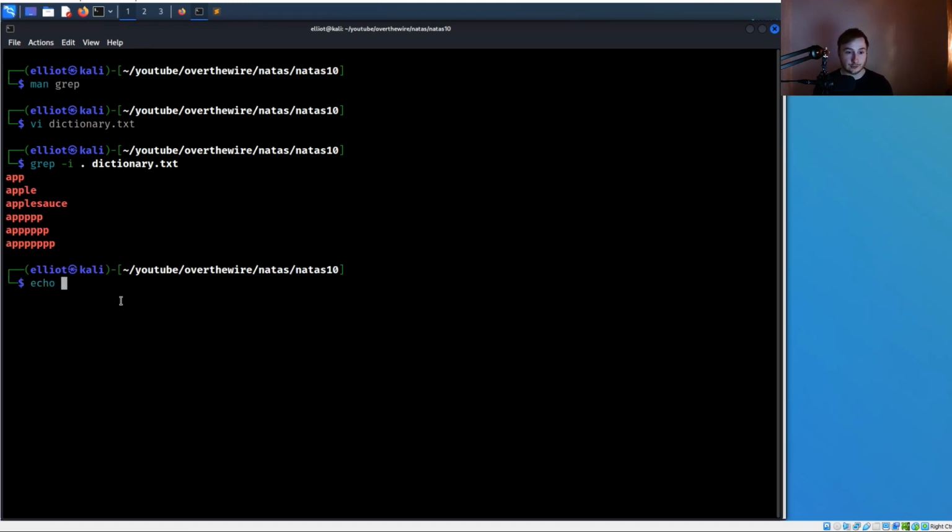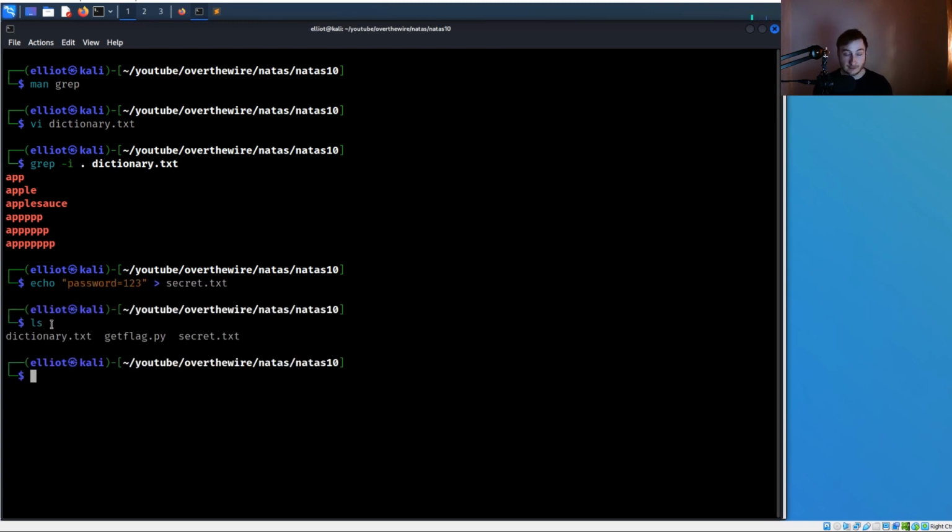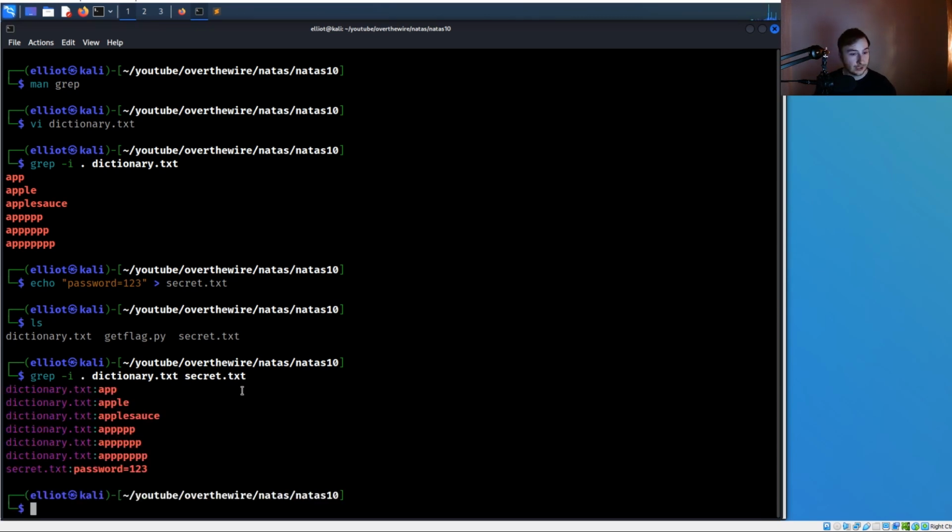Let's just say also in this folder we had a file named secret.txt. And in this file we just had, password equals 123. Now you can see we have our dictionary as well as our secret.txt file. And if we run grep again, we can supply the additional file secret.txt, and grep is going to search through each of these files for anything because we provided the period character. You can see it outputs in a colon separated table here. We have our file name on the left as well as the line that it matched, and because we are matching everything, we're going to get every line. And you can see our secret was matched in the last line of this output here.